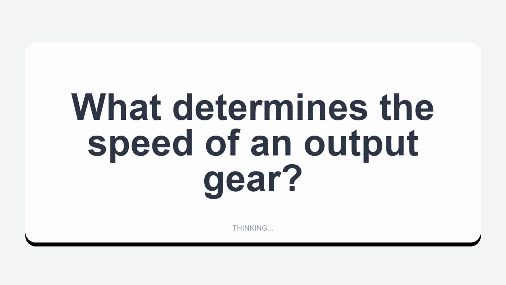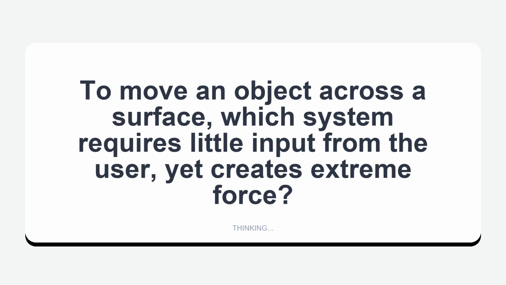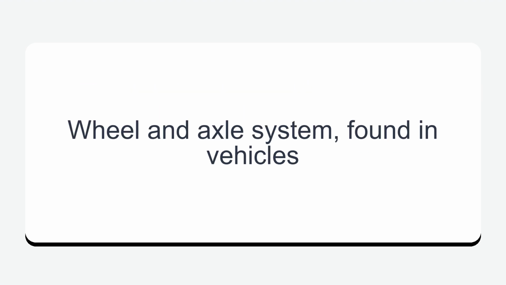What determines the speed of an output gear? The speed of the input gear and the ratio of the number of teeth on each gear. To move an object across a surface, which system requires little input from the user, yet creates extreme force? Wheel and axle system, found in vehicles.